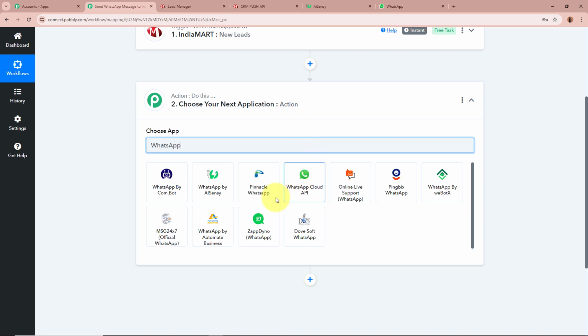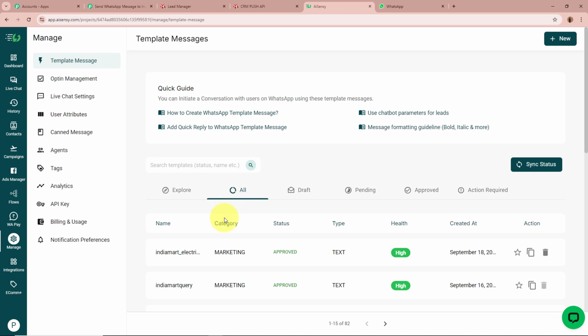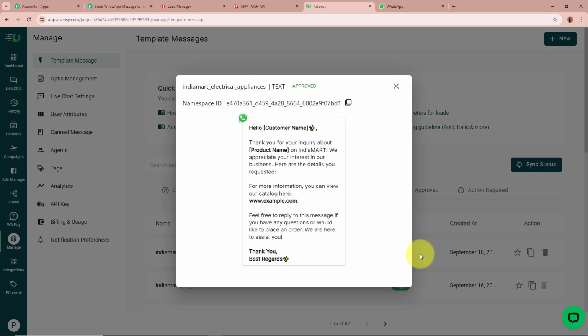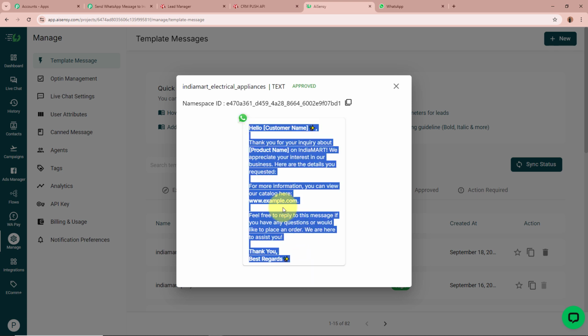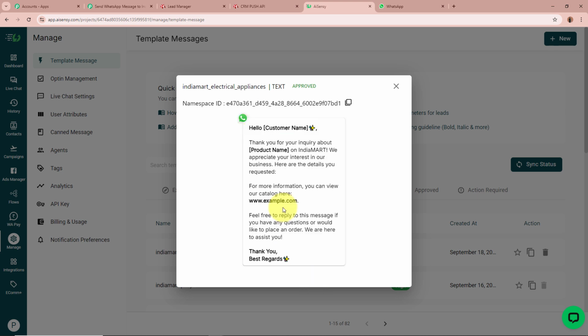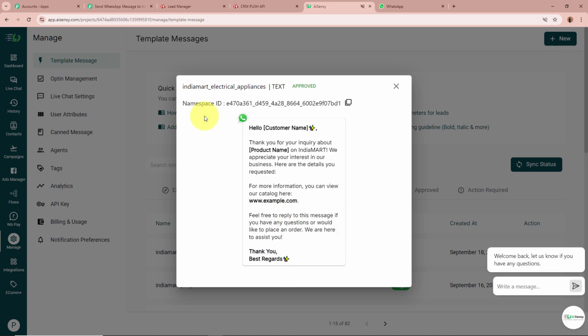With the help of WhatsApp by AI Sensei, I have created a message template. So this is the message template that I've created using WhatsApp by AI Sensei, and I want to send this message to my customers who have generated leads. So I'm going to use this template to send messages to all of my customers, using WhatsApp by AI Sensei.